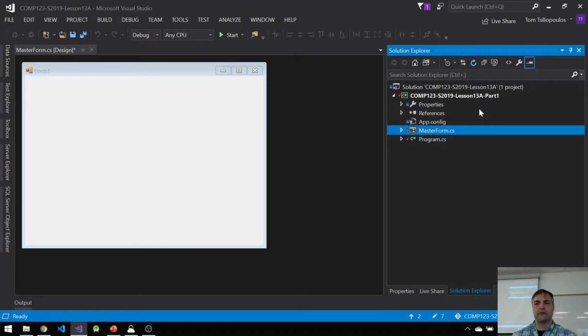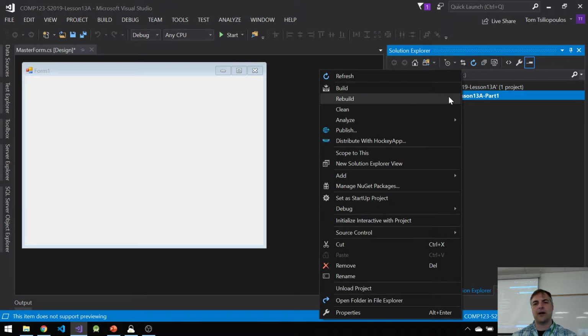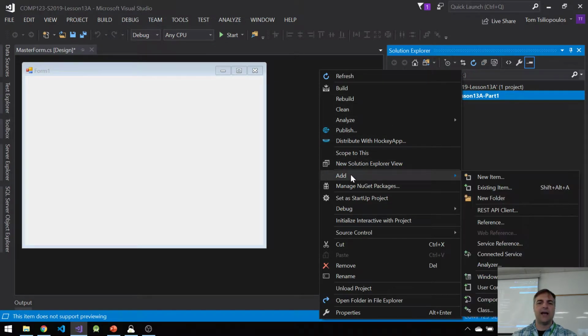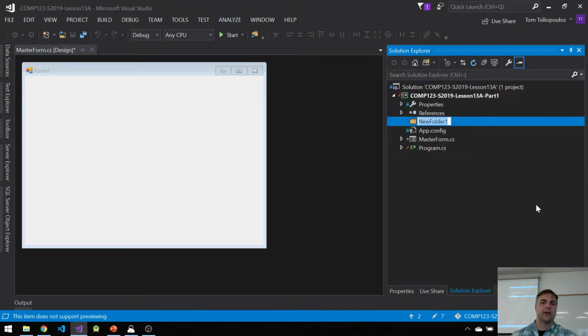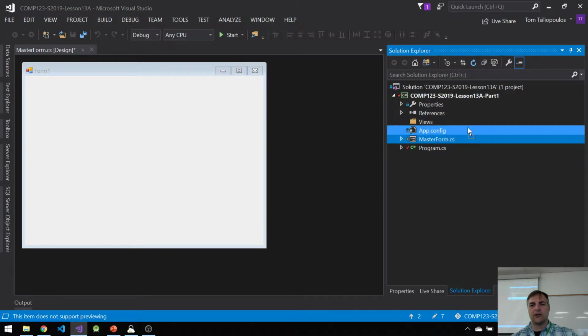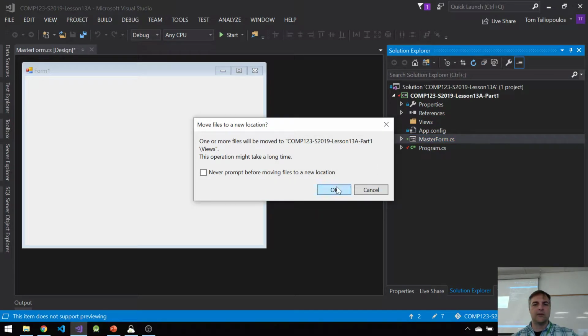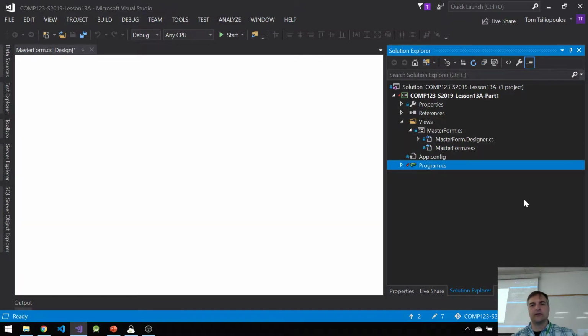For the new people in the room, what I want to do is right click on my project, add a new folder, and call it Views. And we talked about that for the last couple weeks, right? Because it doesn't make sense that our master form is out here. I want to put it inside another folder so we can encapsulate it in a Views folder. So I'm going to drag and drop this master form inside Views. It says one or more files are moved. Are you okay? Yes, move it.